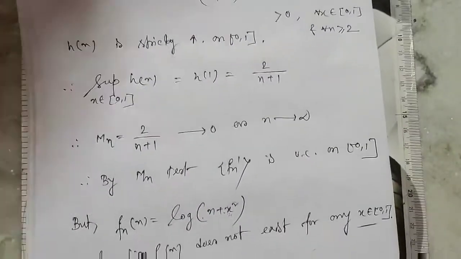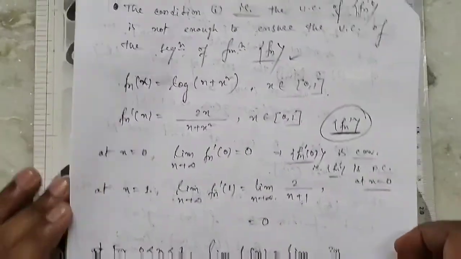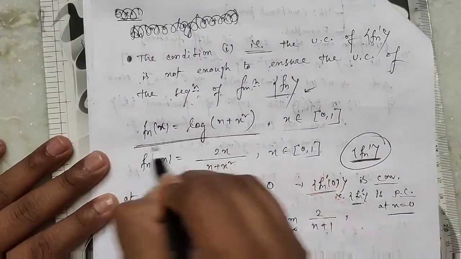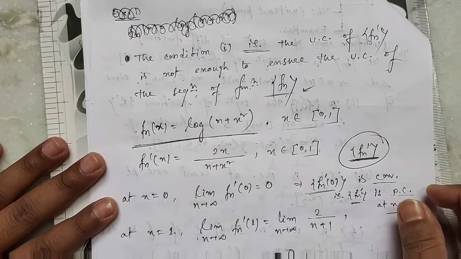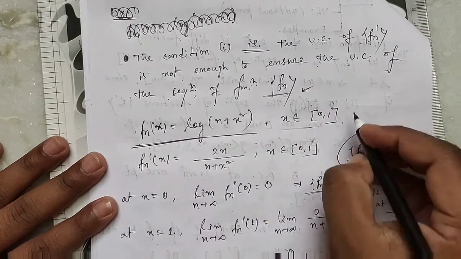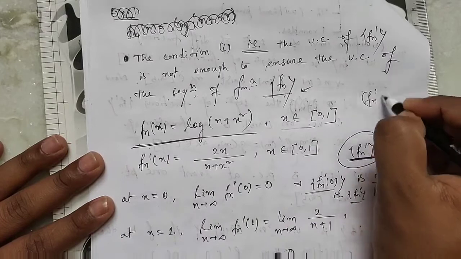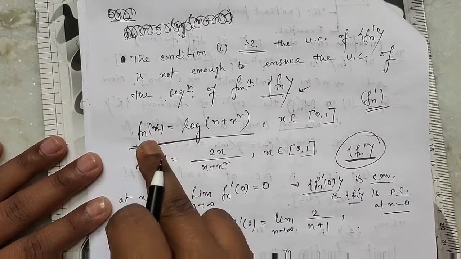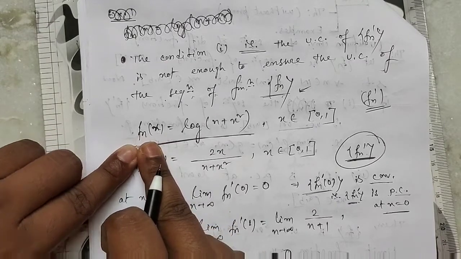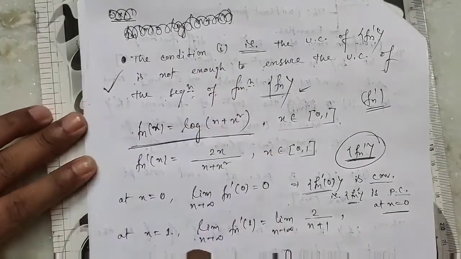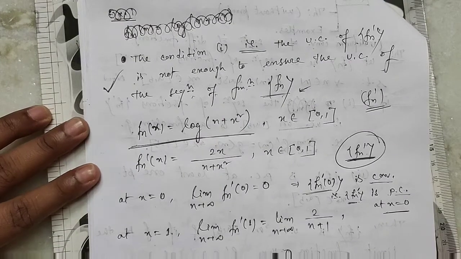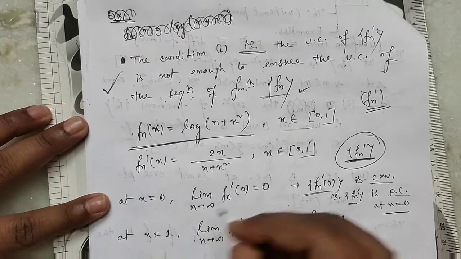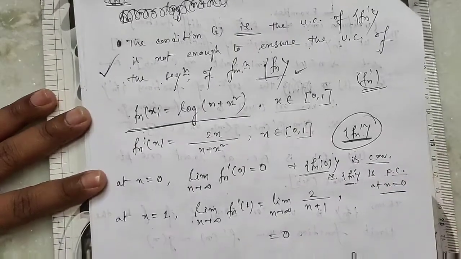So we discussed an example of a sequence of functions such that fn' is uniformly convergent but fn is not uniformly convergent. So these statements will be proved. Okay, clear? Now we discuss another example.